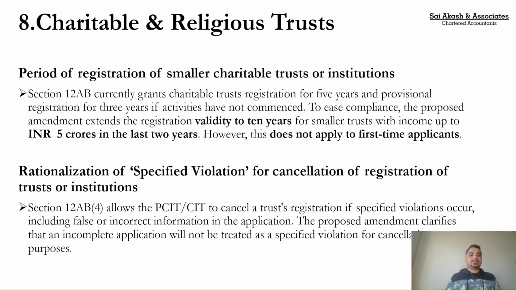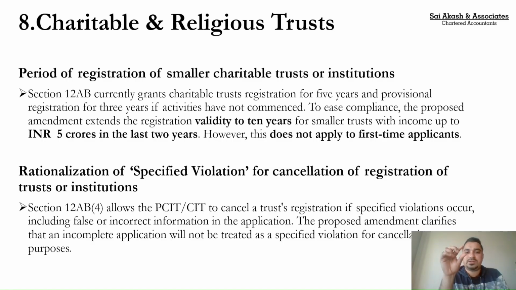Coming to charitable and religious trust, again a very important amendment, wherein if you have a charitable or religious trust whose income for each of the preceding 2 years is less than 5 crore, then when you go for re-registration, what is the prevailing law? The validity of registration is 5 years.